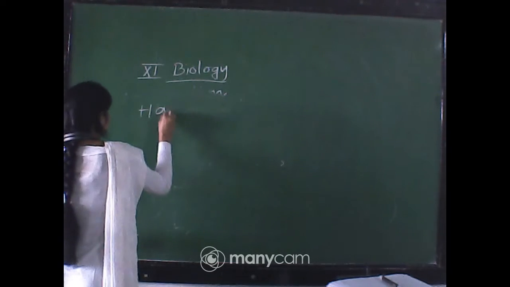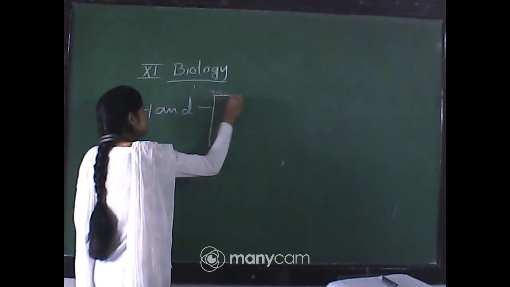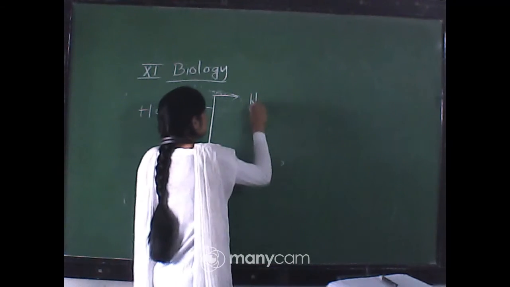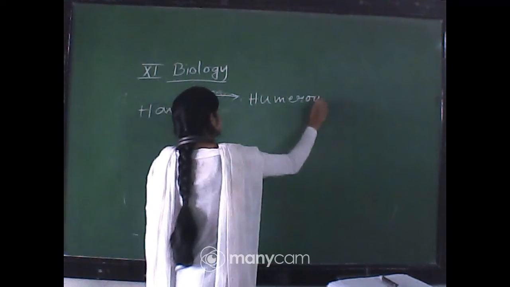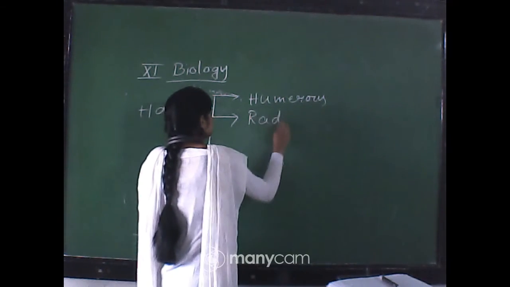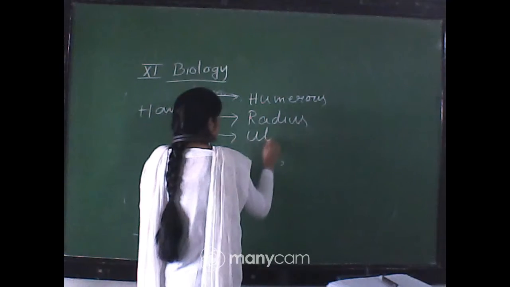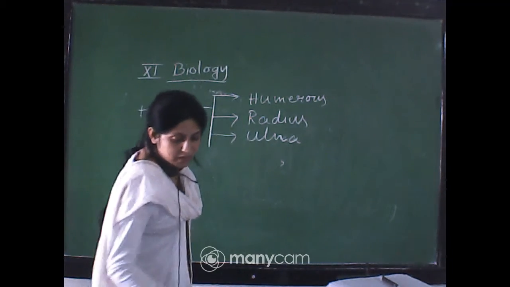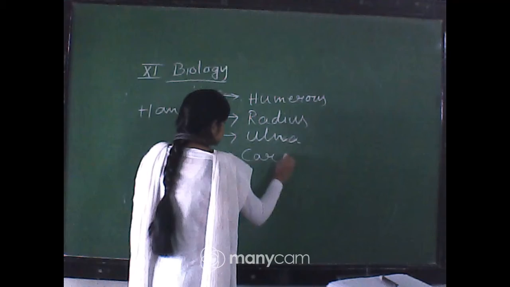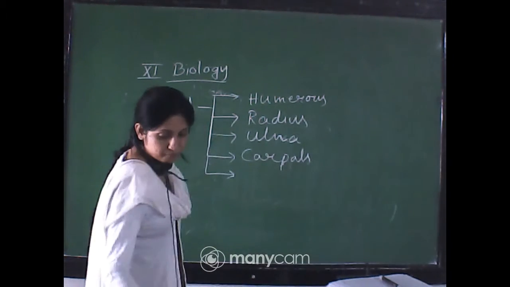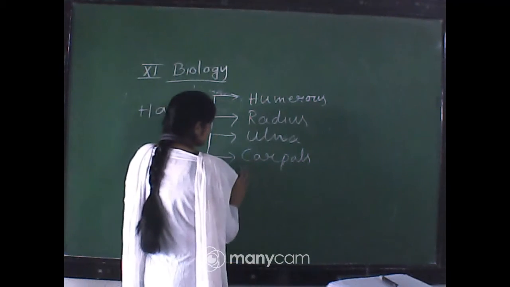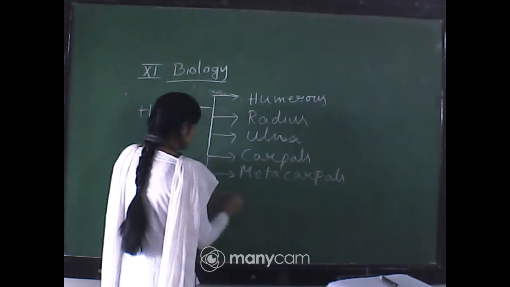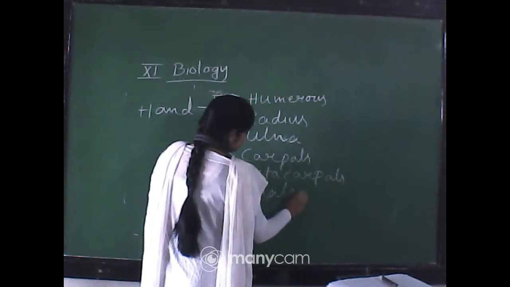The hand contains 30 bones in each limb: humerus, radius, ulna, carpals, metacarpals, phalanges.